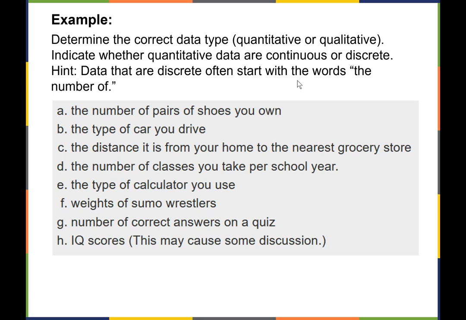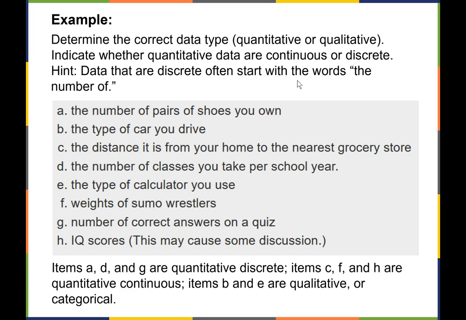The weights of sumo wrestlers, that's going to be a number, so quantitative and again, continuous. Number of correct answers on a quiz, quantitative, discrete. And IQ scores, well, that's going to be quantitative and also discrete. I think you can only get whole numbers up to a certain point for that one. So here are my answers again to check those. I went through those a little bit quickly.